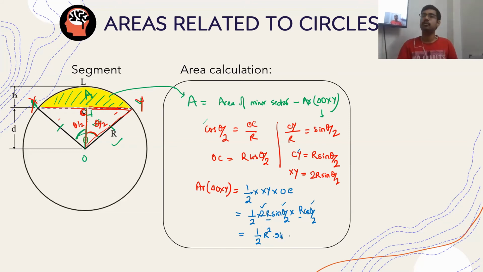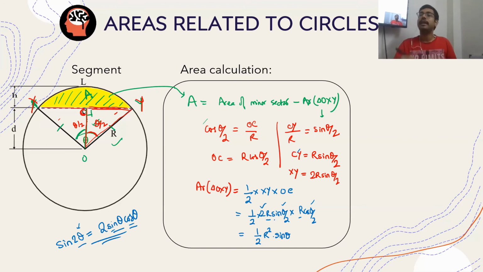I don't know whether you know this formula or not. You are not supposed to know. Sin 2 theta is equal to 2 sin theta cos theta. You might have seen this in many cases, where you are asked to verify it. Suppose sin 60 degree, you put theta is equal to 30 here, and with 30 degree you will be able to find the value of sin 60. So in the same way, if there is theta by 2 here, sin theta will come out to be 2 sin theta by 2 cos theta by 2.